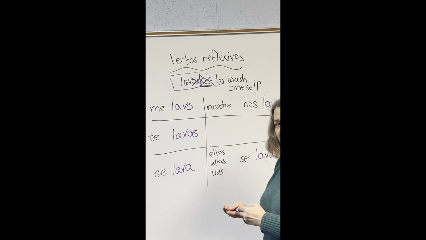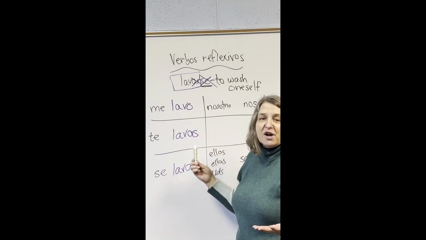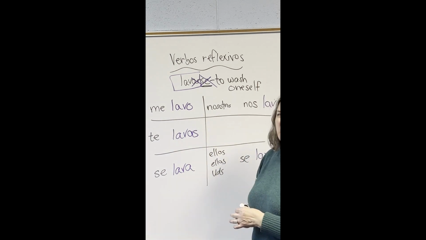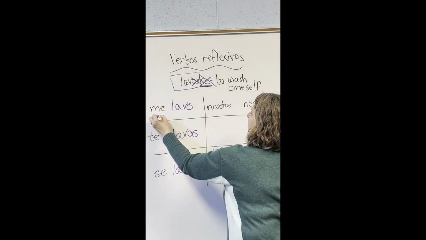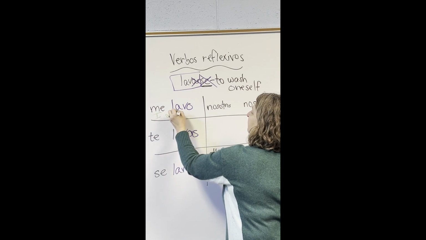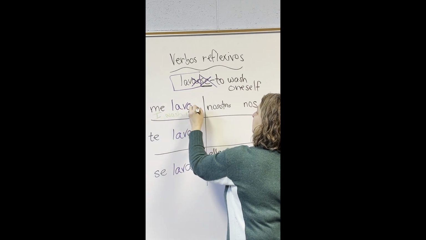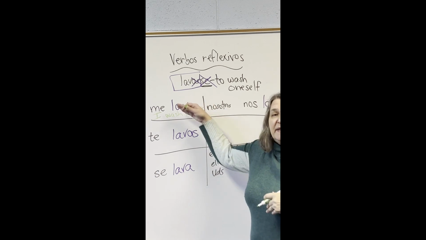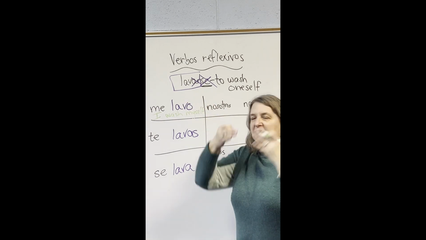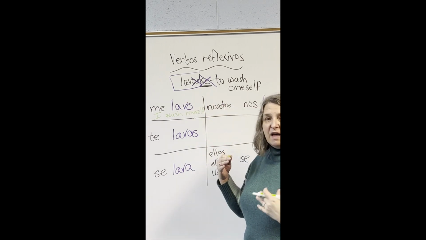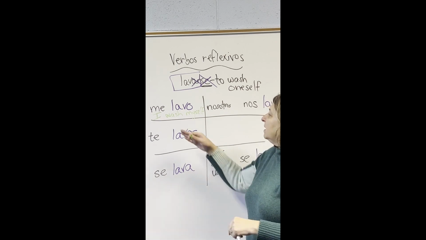And so do you remember what they mean in English? So this would be I wash myself. In English, we don't really say I wash myself. But if we want a literal translation, that's what that would be. Like we say, I take a shower, I take a bath, I wash my hands.